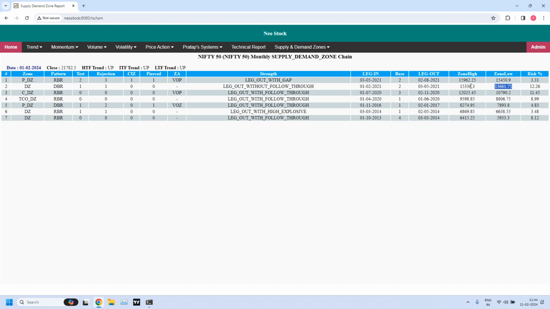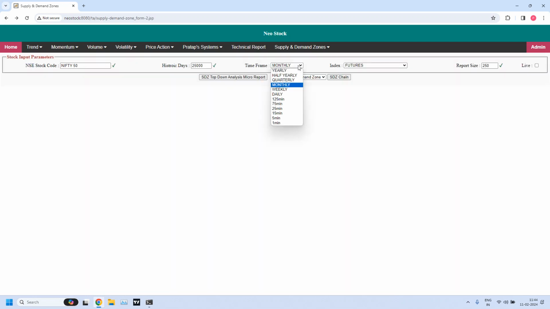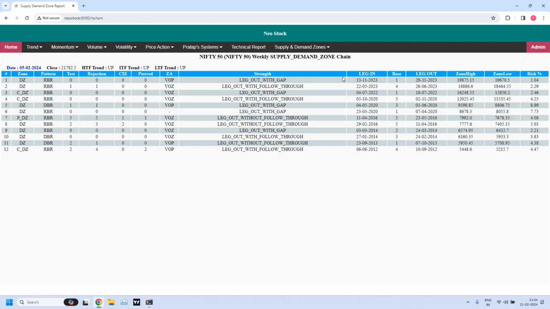It is not easy to get into the monthly zone in the near future. If at all some crash happens, otherwise it might be difficult. Maybe a new monthly demand zone has to be created in the coming months. So there is nothing much to observe from this monthly time frame. So let me go back and go to the weekly. Let me generate the supply demand zone chain.